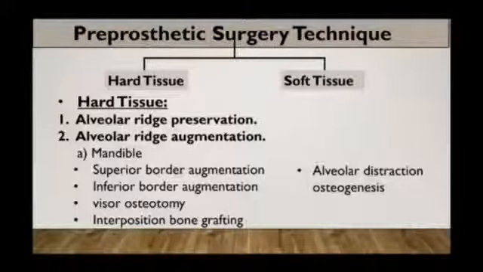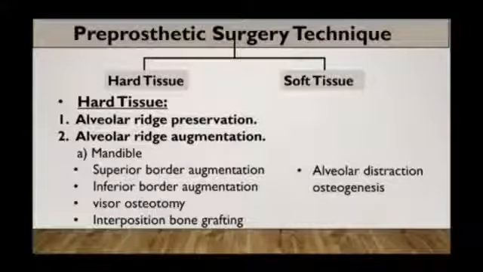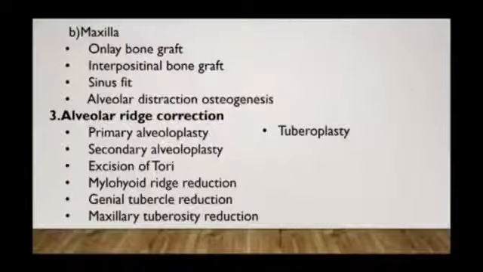For the mandible, which includes superior border augmentation, inferior border augmentation, visor osteotomy, interposition bone grafting and alveolar distraction osteogenesis. For maxilla, it includes onlay bone graft, interpositional bone graft, sinus lift and alveolar distraction osteogenesis.